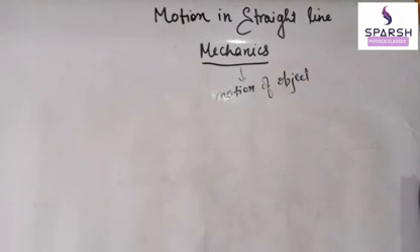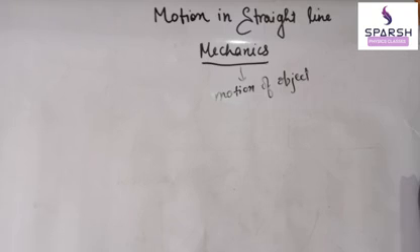These are objects which are visible to us, not point objects like charge and all. We can have a body of mass 5 kg, 2 kg, 500 grams. These are objects here. In mechanics there are further two divisions, statics and dynamics.